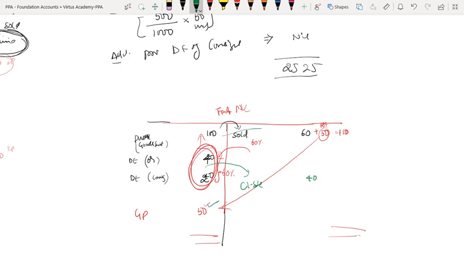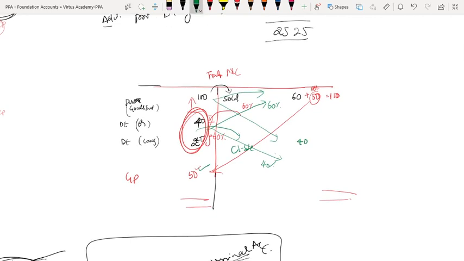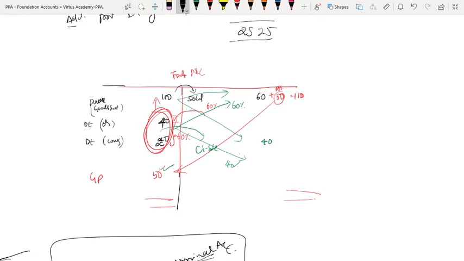So out of this 100 and this 40, that means out of this expenditure, out of this 60, you have to take 60% for this and 40% for this, or not? Yes, sir. So that's why, for this closing stock, we have taken the proportionate expenditure in order to find the correct profit.